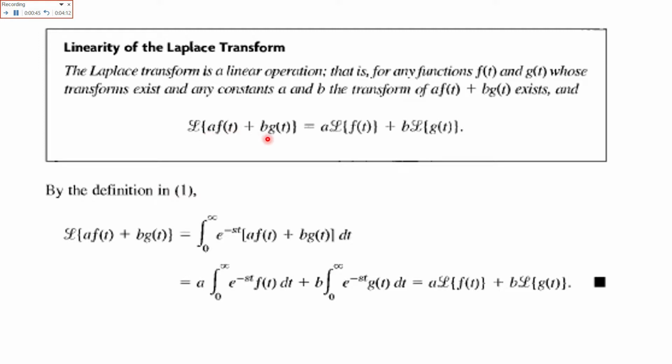Here a and b are constants, so they would be taken out of the Laplace: a Laplace of the function f of t, plus b Laplace of the second function g of t.